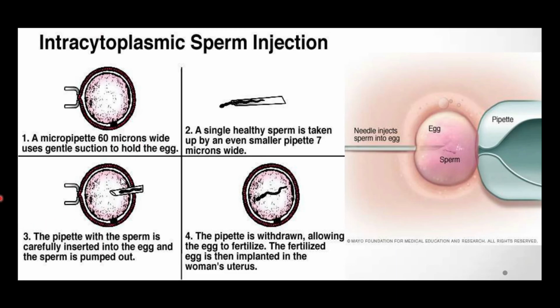So here in the pictorial representation, you will find a micropipette 60 microns wide using gentle suction to hold the egg. Then a single healthy sperm is taken up by an even smaller pipette, 7 microns wide. A pipette with sperm is carefully inserted into the egg and the sperm is pumped out. The pipette is withdrawn, allowing the egg to fertilize. The fertilized egg is then implanted in the woman's uterus. So here the procedure has been shown, how the sperm is collected, stepwise, and further how it is introduced into the egg.